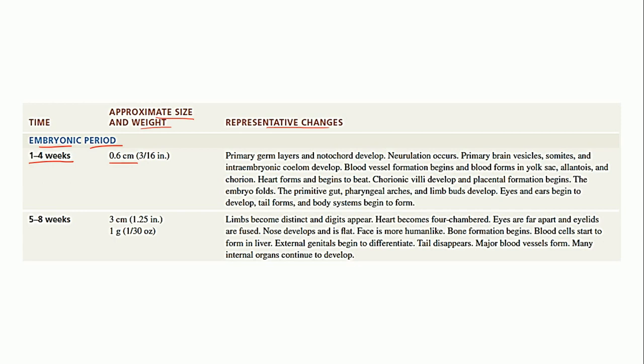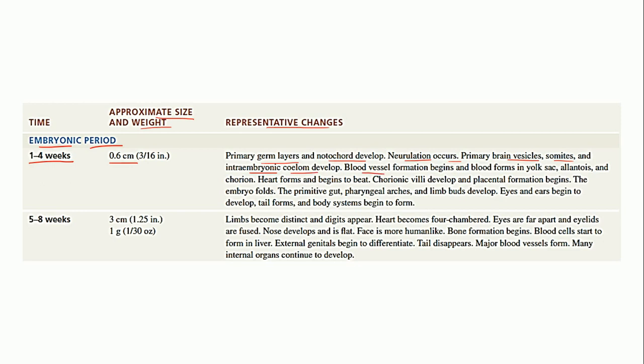In this period, the primary germ layers and notochord will develop. A process called neurulation will also occur during this period. Then the primary brain vesicles, somites, and the intraembryonic coelom will develop.